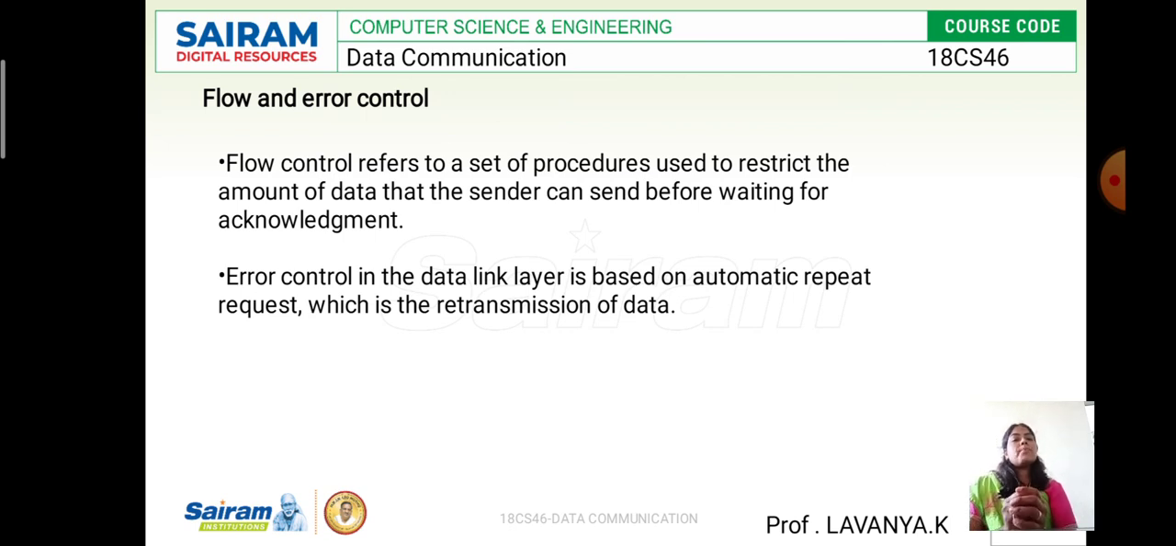But error control totally depends on the repeated request. Error control happens in the data link layer. It depends on the repeated request, which is retransmission of the data. Whenever data is lost, we retransmit the data repeatedly until it reaches the destination. This is error control. If it does not reach the destination, we get errors in the form of a dialog box, saying it is unable to reach the destination or something else. That is another reason we get errors, which we call error control.